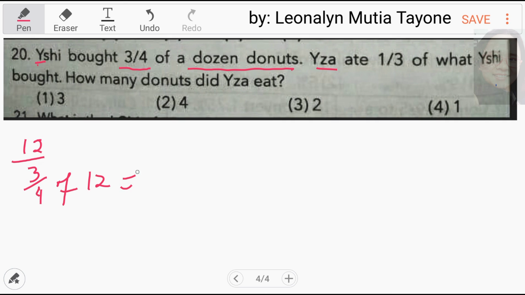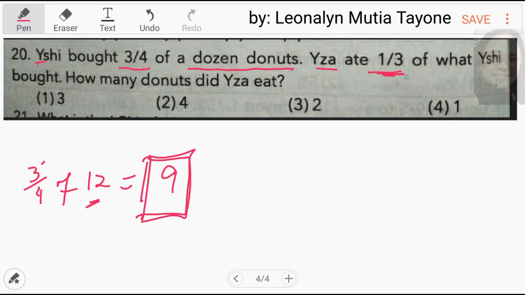Ang 3/4 of 12 ay 9. Para sa nalilito kung bakit 9 ang 3/4 ng 12, i-divide mo lang ng 4 itong 12, that is 3. Tapos i-multiply mo sa 3, that is 9. So, both 3/4 of dozen of donuts, 9 yan ang 3/4.